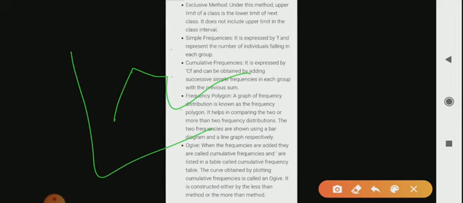Okay, so here are some steps. First step is mark all the class marks on the horizontal axis. It is also known as the mid value of every class. Second step is corresponding to each class mark, plot the frequency as given to you like this. Here it's y-axis and this is x-axis.